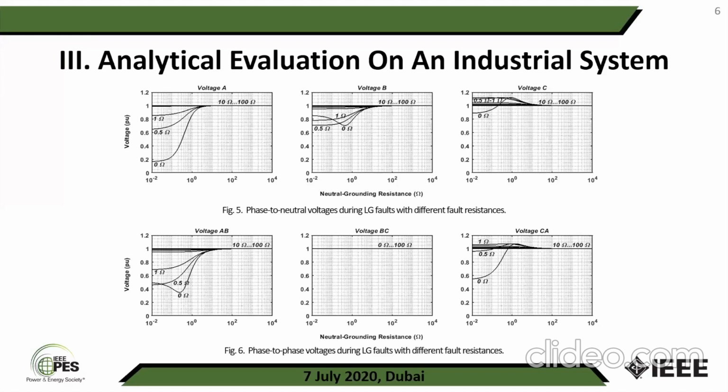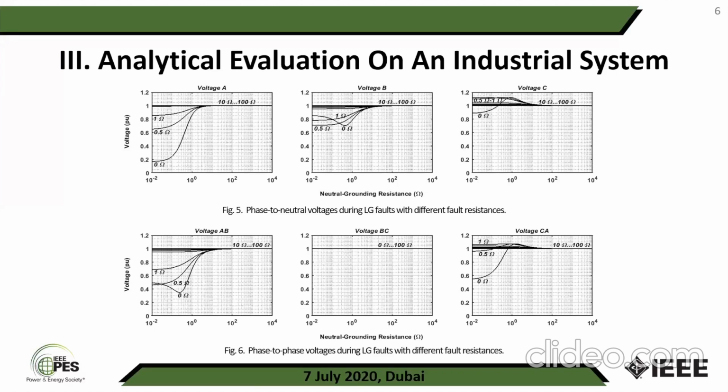For fault resistance 0.5 and 1 ohm, there is a very severe voltage sag at phase A when the fault resistance is 0 ohm and neutral grounding resistance is very small. For another fault resistance, the voltage sags are shallower. Shallow voltage sag occurs in phase B and no voltage sag occurs at phase C, but voltage swells are seen at phase C. For neutral grounding resistance higher than 10 ohm, the voltage magnitudes are equal to 1 per unit.